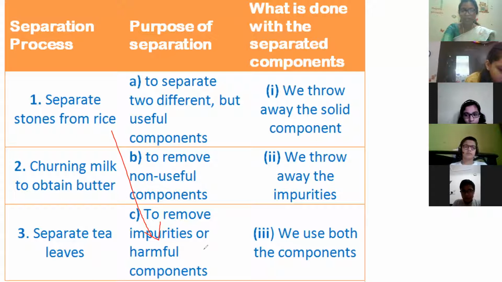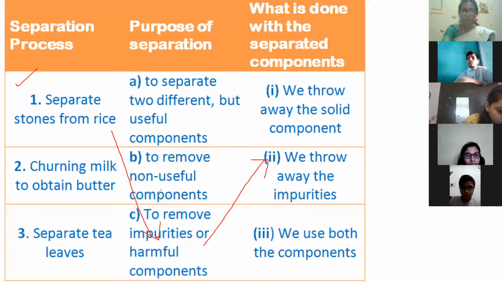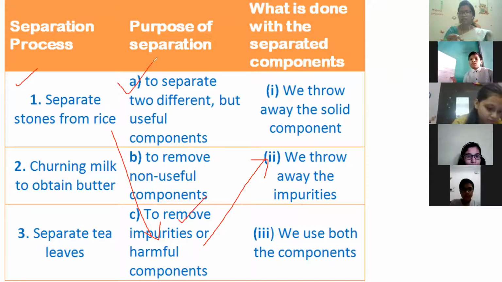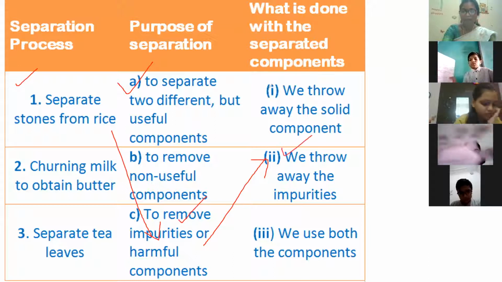And what is the other match the following for it? We throw away the impurities. So you should not be drawing like this in your copy. You have to write here, separate stones from the rice, and you have to write the C part in this A part. And you have to write this second part in the first line.